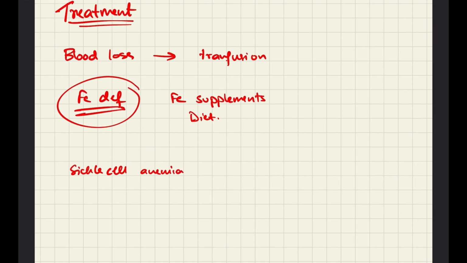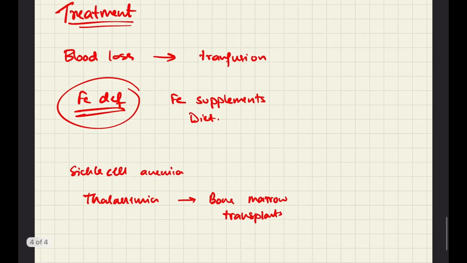There could be blood transfusion. For thalassemia you can also do bone marrow transplants, since the ultimate defect is in the bone marrow. The bone marrow donors are usually siblings. So treatment of anemia is variable. It depends on the etiology, the cause of the disease.